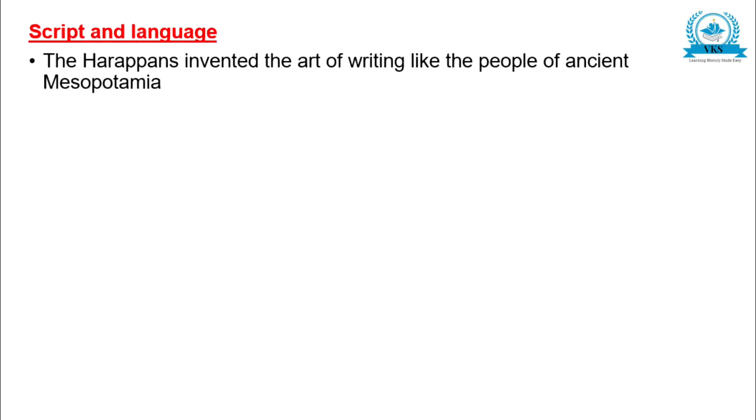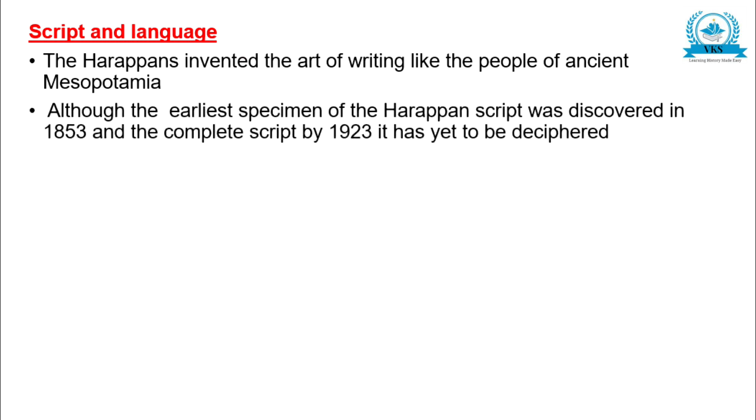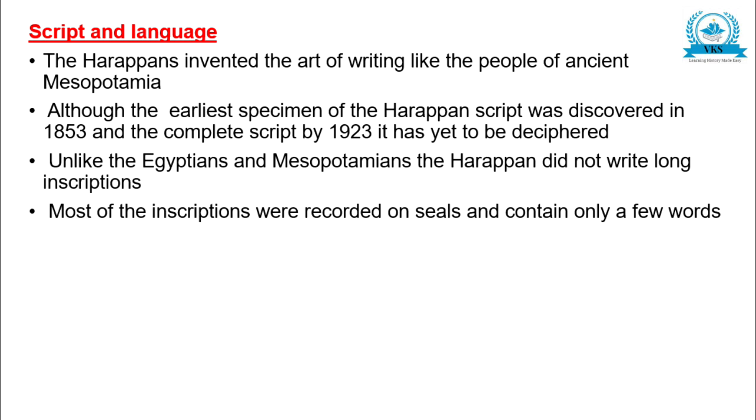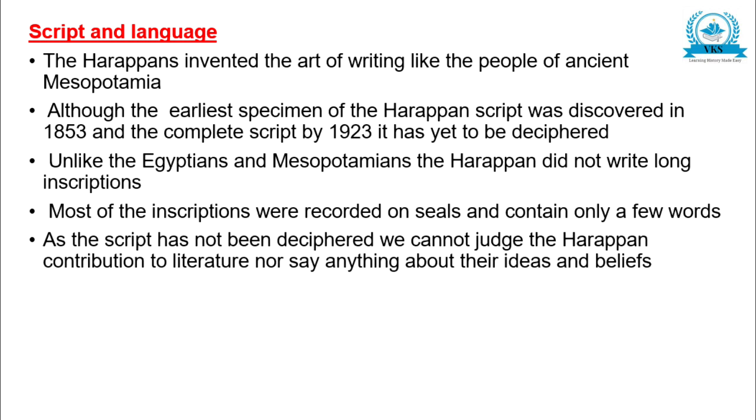Script and language. The Harappans invented the art of writing like the people of ancient Mesopotamia. Although the earliest specimen of Harappan script was discovered in 1853 and the complete script in 1923, it has yet to be deciphered. Unlike the Egyptians and Mesopotamians, the Harappans did not write long inscriptions. Most of the inscriptions were recorded on seals and contain only a few words.